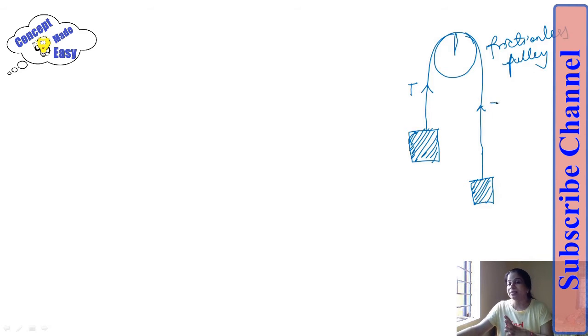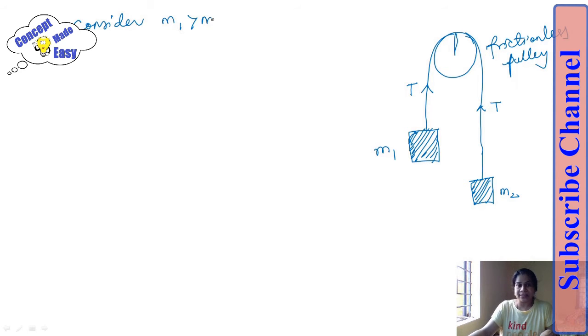So what are the things and what are the terms? First you need to understand, this mass is M1, connected through this string, and there is a tension in the string, the tension is T. Similarly, this is mass M2, connected through the other end of the string, and there must be a tension in the string, ये tension है आपका T. For my first condition, consider mass M1 is greater than mass M2.